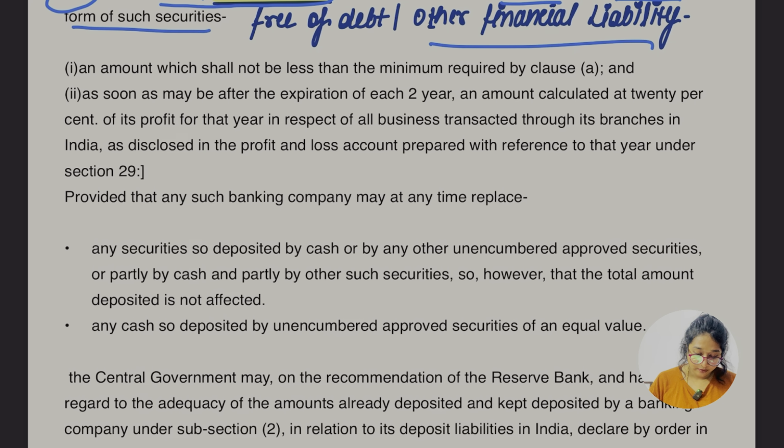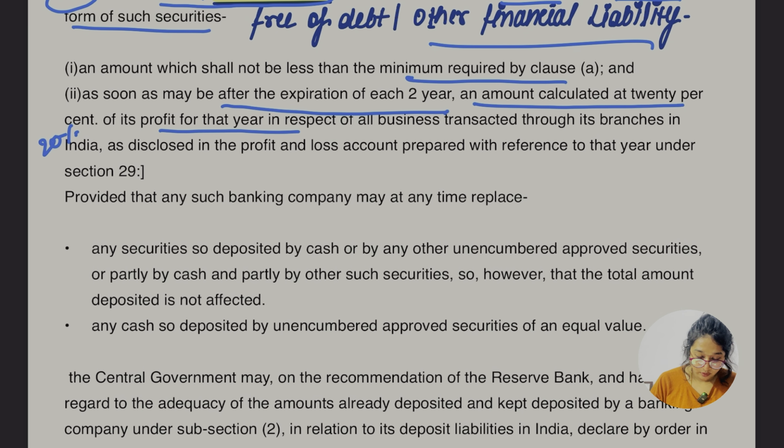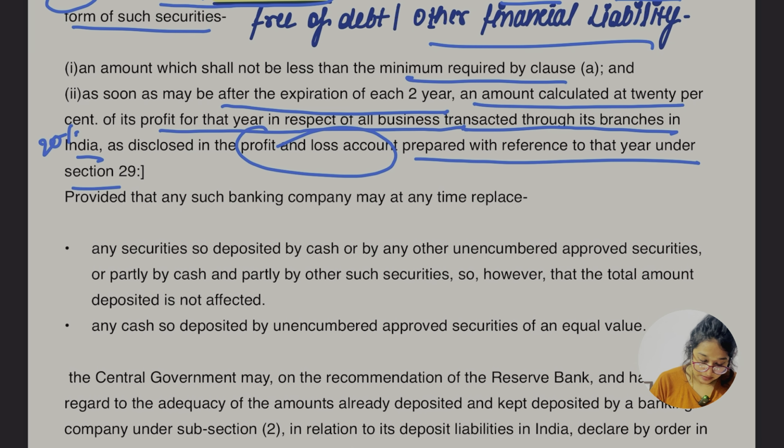Further it says an amount which shall not be less than the minimum required by clause A, and second, as soon as may be after the expiry of 2 years, an amount calculated at 20% of the profit for the year in respect of all business transacted through its branches in India, which is to be disclosed in the P&L account prepared with reference to that year. After 2 years they have to show the 20% in the P&L account.